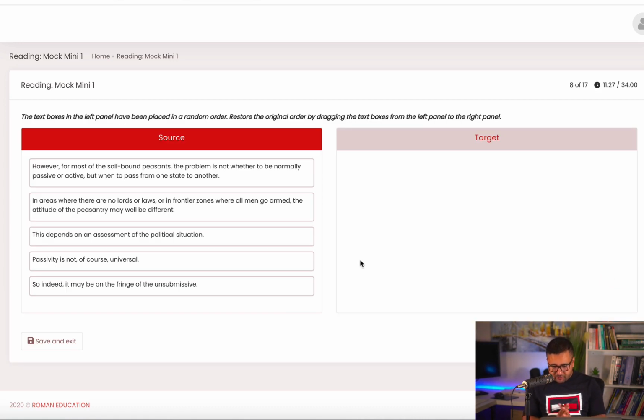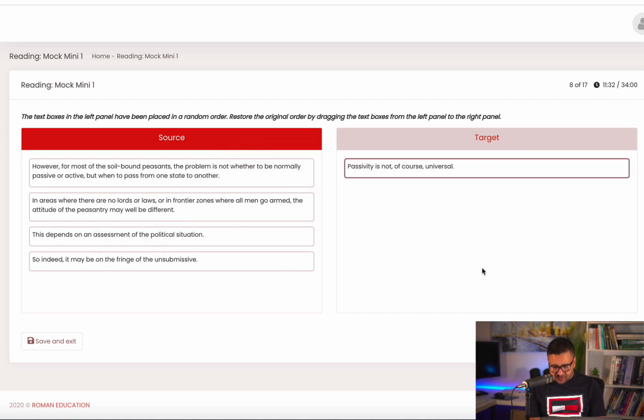Now, read a paragraph, and let's quickly do this one as well. Here, the first sentence is this one: passivity is not, of course, universal. But the reason for that is if I check the other sentences, all of them have something that tells me that there was something before them. However, this sentence tells me it is contrasting with the point mentioned before. And this one is talking about peasantry, and without actually introducing the topic, you can't just start describing the topic like peasantry, so it will not be the first sentence. This depends on this tells me that something came before this, and that's what they are referring to. So indeed, again they are referring to something.